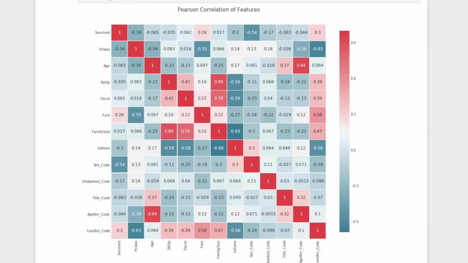Once we have encoded all our features and everything is numeric, then we can run a correlation plot and then see the significance of all of these features with relation to the survived target variable. As you can see here, the survived target variable has the highest correlation with sex, then P class, then the fare, and then the is alone feature. Now we can also see from here that there are features which are heavily correlated to each other. So we can choose to select only the one which has the high significance to survived and perhaps drop the other ones.